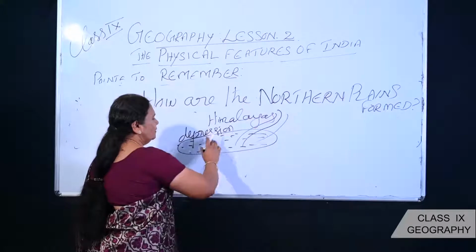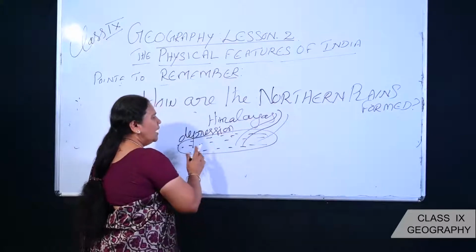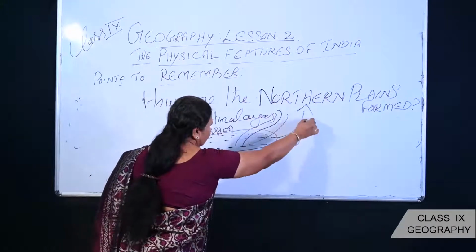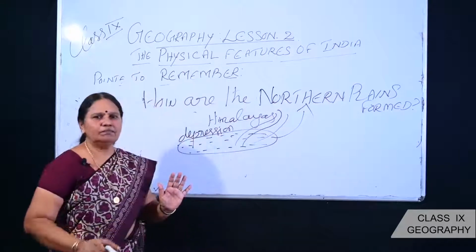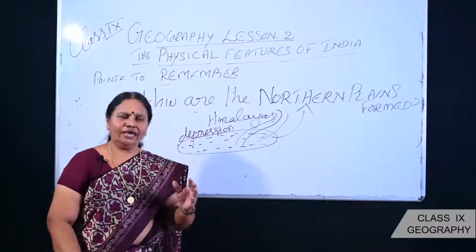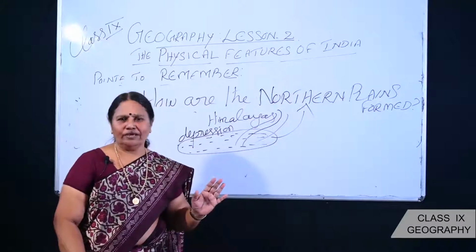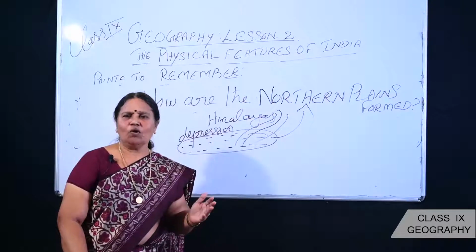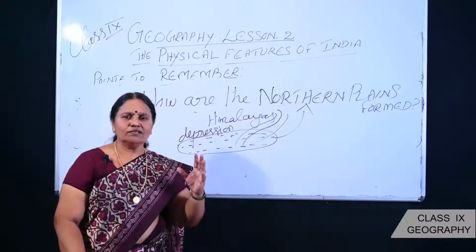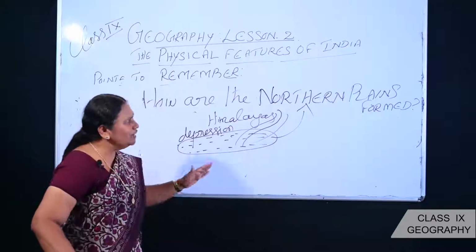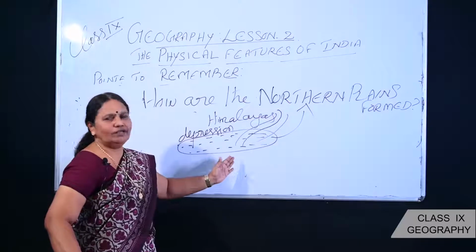Because of this, that depression filled up and we got the northern plains. In such a way, northern plains are formed. Northern plains are made up of what? Alluvial soil. The soil brought by the rivers is called alluvial soil, we know that. So the alluvial soil filled up there, so the northern plain is beautifully formed.